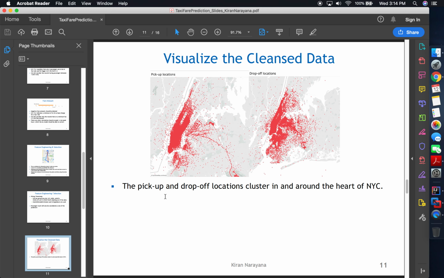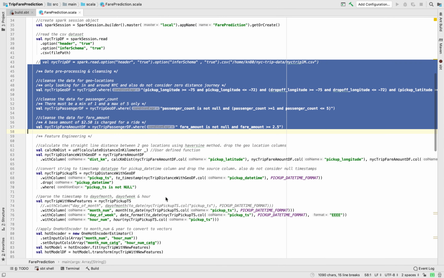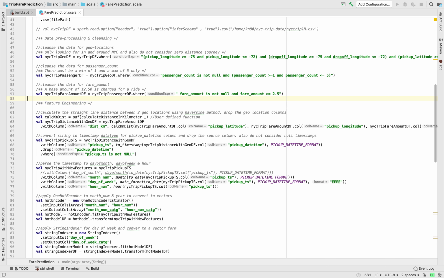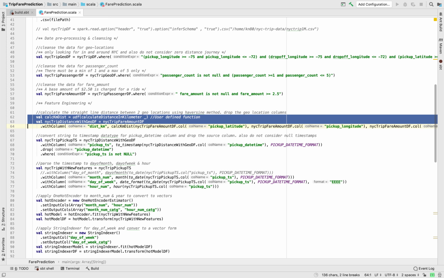Before we go to visualizing the cleansed data, let's go ahead with the second step, which is the feature engineering. This step would calculate the distance in kilometer by using the user defined function.